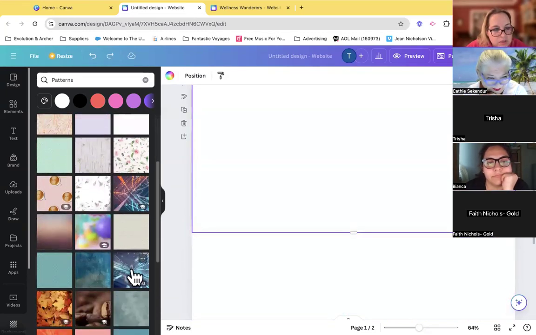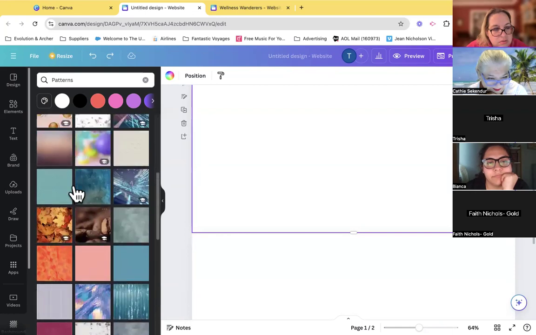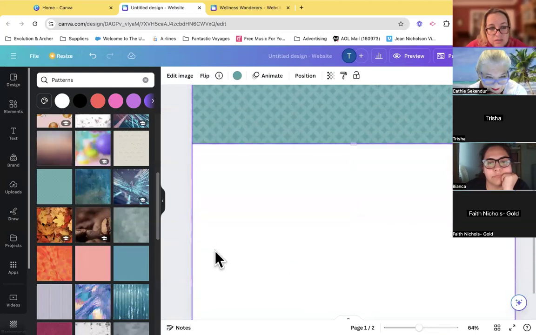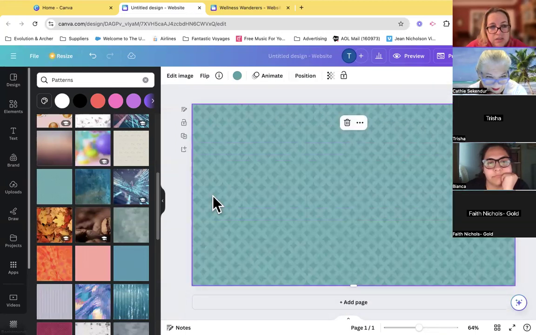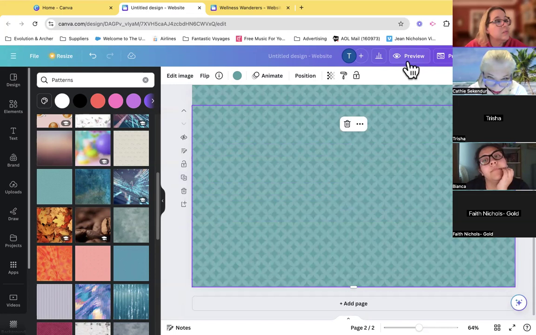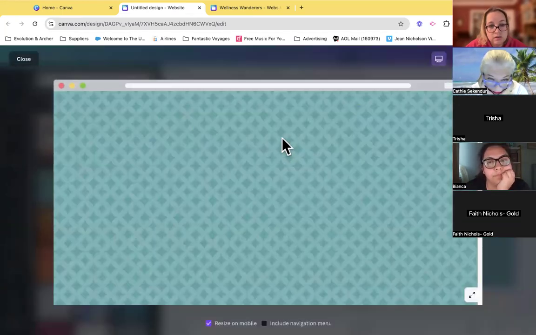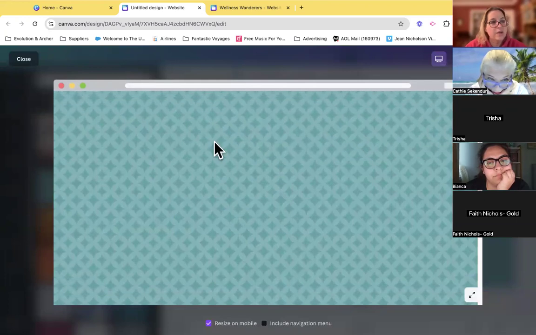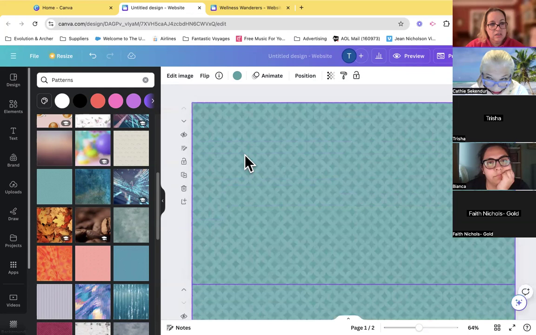So maybe what we do, something like this. Let me just delete this one and then duplicate. Now this one, I bet when we look at the preview, we're not going to be able to tell where they join. There we go. And we just add as many pages as we need to get our information in.